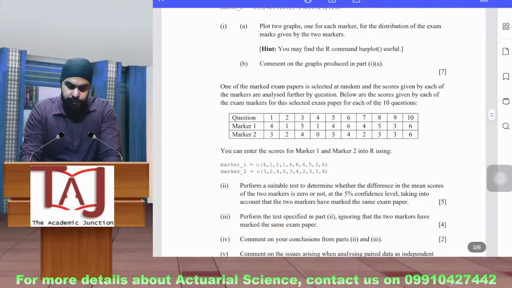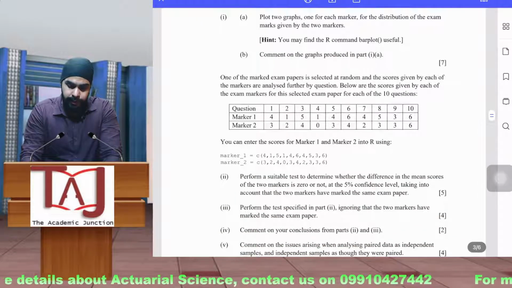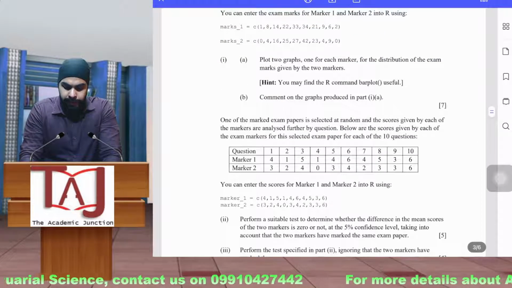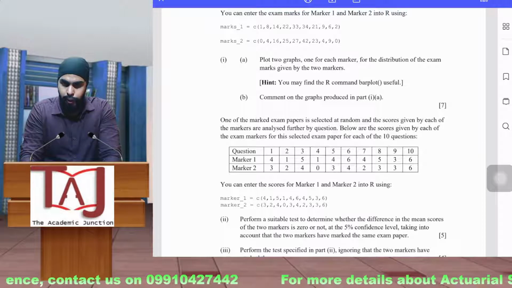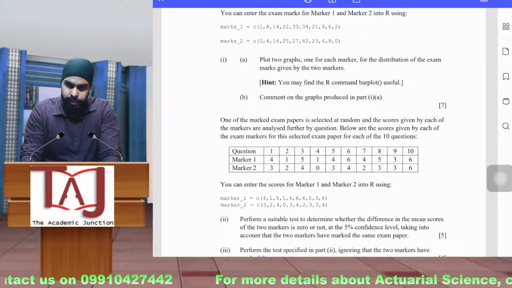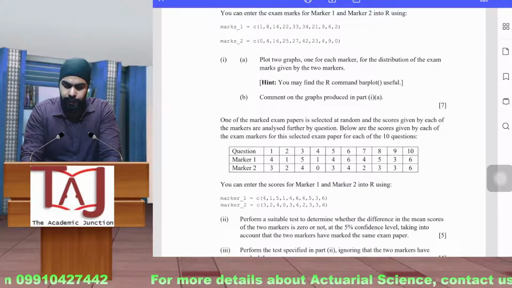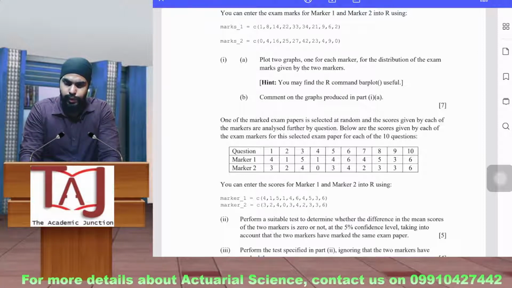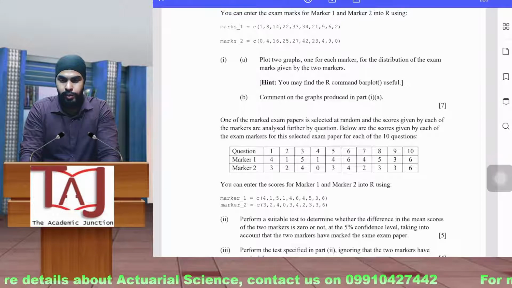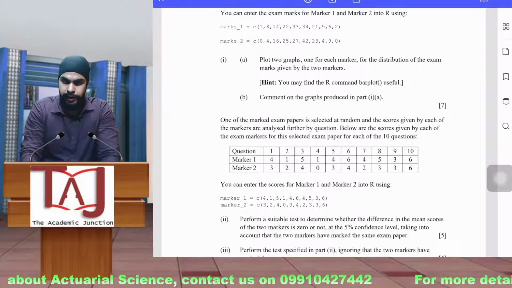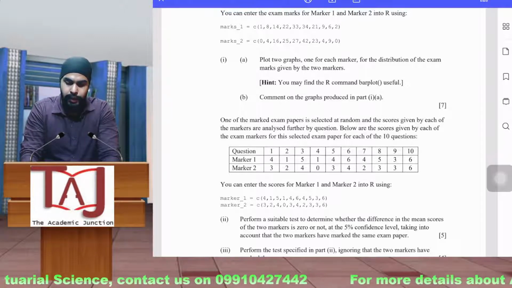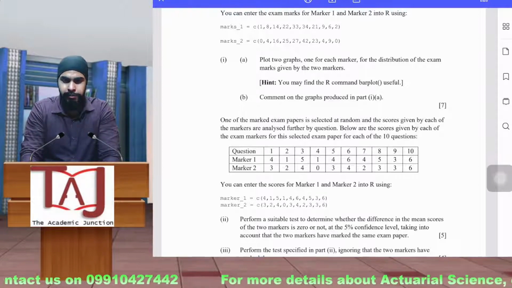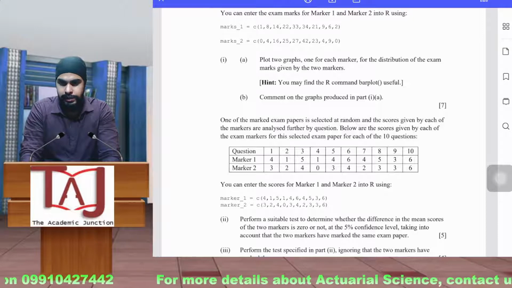Let's first read the complete question, and then we will look into the solution. So 7 marks for just 2 plots and some comments. I don't think it is difficult for anyone. If you don't know what to comment and how to analyze the graph, that is beyond the scope of R as a syllabus. It is something that you will have to learn separately when you are learning your CS1A, and CS1B is just using that concept.